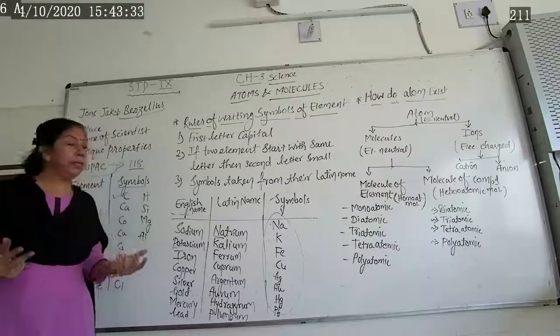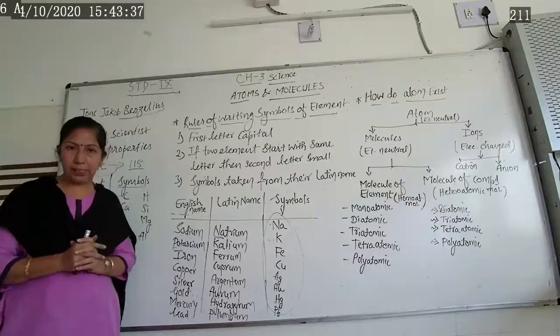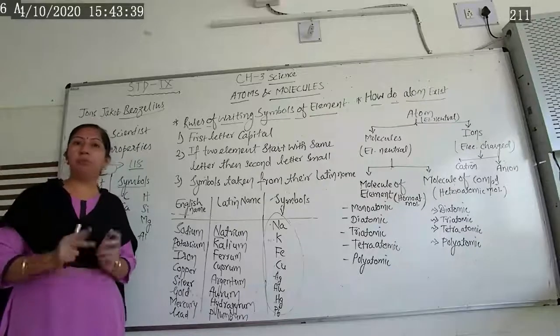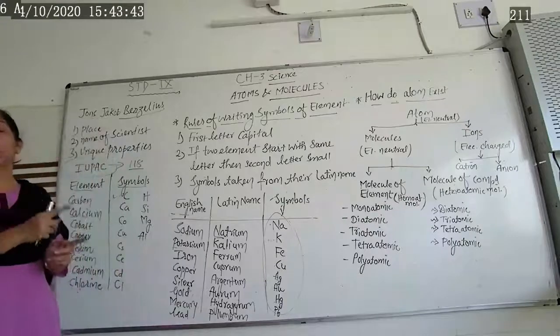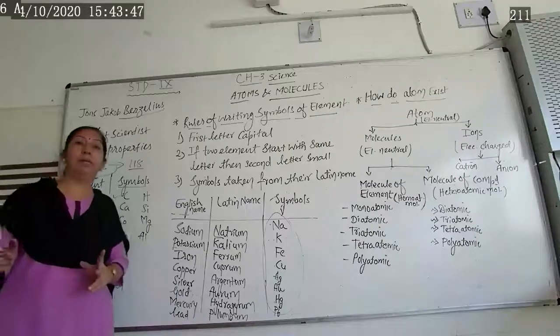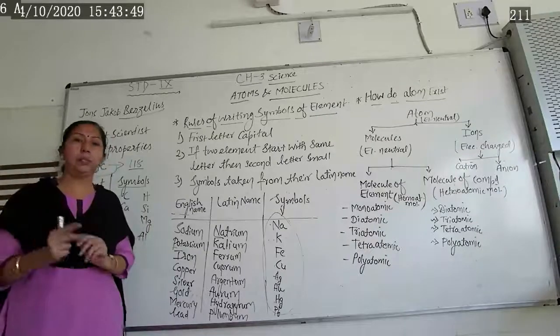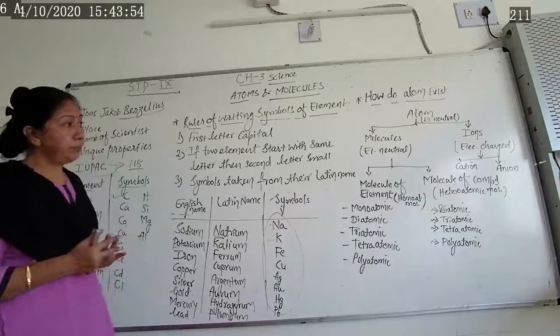Based on those words, these symbols are given, and as per your 9th class, you have to learn elements 1 to 20, that means atomic number 1 to 20. You have to remember these symbols as well as their valency and ions, everything. You have to learn it by heart.